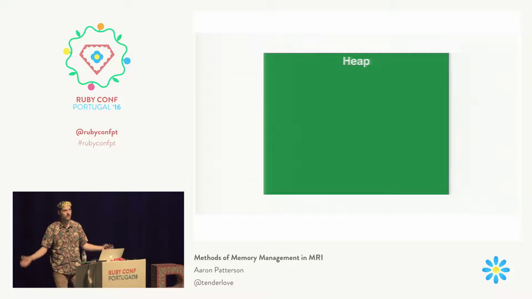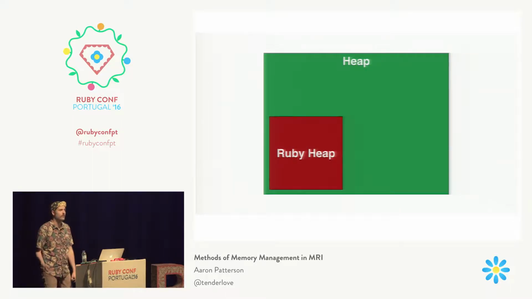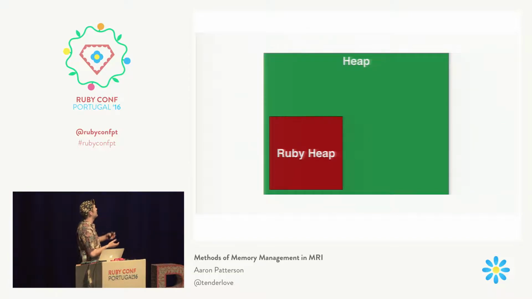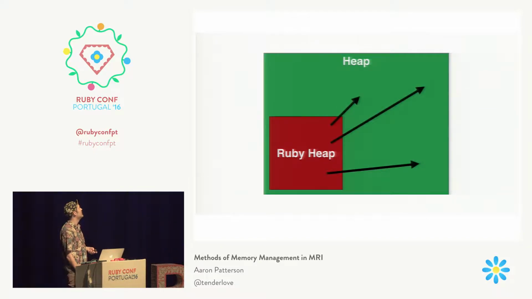You have some amount of memory in your machine, and inside of that, we have another heap, which I'm going to refer to as the Ruby heap. The Ruby heap is inside of the machine's heap, and it maintains all the Ruby objects, but those objects can point at stuff inside of the machine's main heap. So we're mainly going to focus on the Ruby heap today because the Ruby heap is what's actually managed by Ruby's garbage collector, and we're going to be studying the garbage collector today.